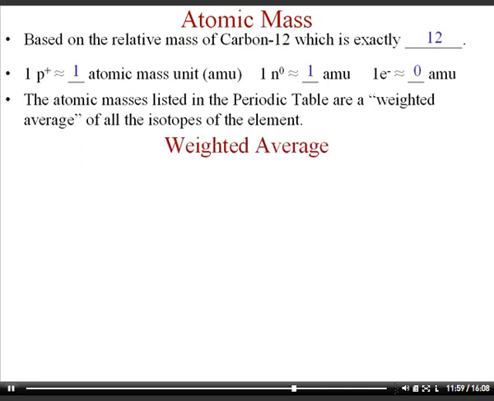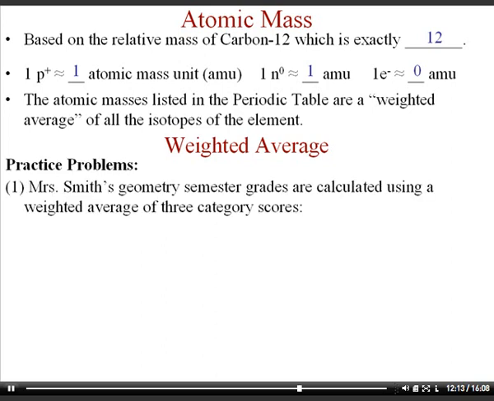Now, if you look at a periodic table, the numbers standing for the atomic weights are not whole numbers, they're decimal numbers. Even carbon has an atomic weight of 12.011, and that's because this is a weighted average. I'll simply define a weighted average as this.